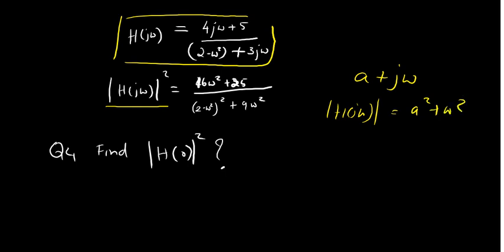So here it is 4 square plus 4 omega square, that is 16 omega square, plus 5 square, that is 25, divided by 2 minus omega square whole square plus 3 omega whole square, that is 9 omega square. Now you have to find the value of h of 0, that is your question number 4.